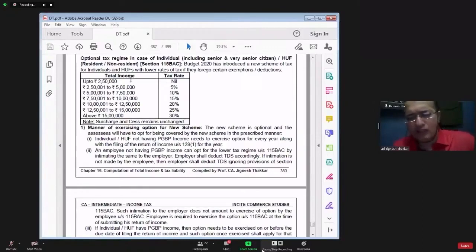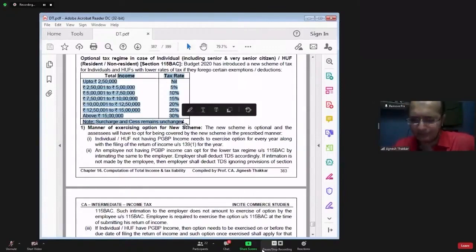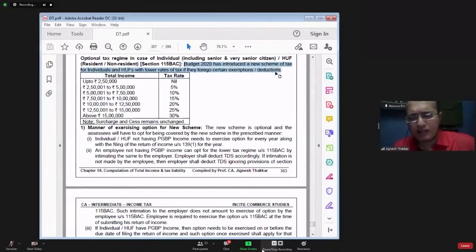If you are an individual, the same slabs will apply to you, irrespective of your age. So first of all, this section is applicable only in case of individual and HUF. This section is introduced by Budget 2020 as an alternative tax regime. And in this alternative tax regime, the slab rates, tax rates are lower.